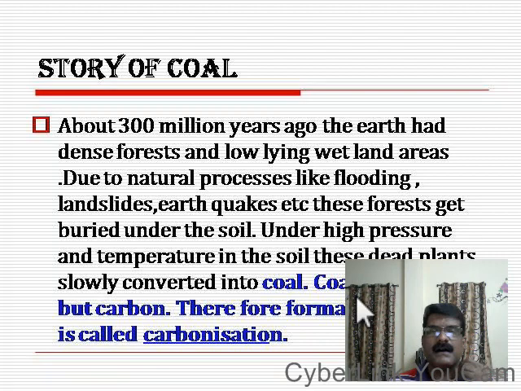So, under high pressure and high temperature, these plant remainings gradually formed the coal, that is carbon. Therefore, this process is called carbonization.